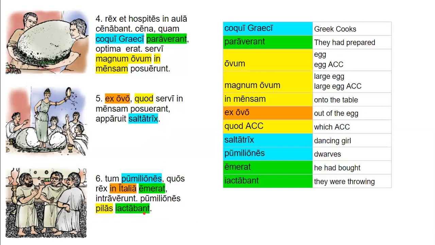And don't get this confused with the word pilum. Pilum, which is a neuter noun, means spear. So pila means a ball.